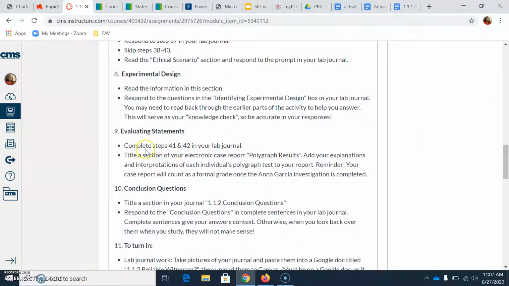Then the next step is step 9, where you're going to evaluate statements. You're going to complete steps 41 and 42 in your lab journal and title a section in your electronic case report that you've been working on and call it polygraph results. Add your explanations and interpretations of each individual polygraph test to your report. Reminder, your case report will count as a formal grade once the Anna Garcia investigation is completed.